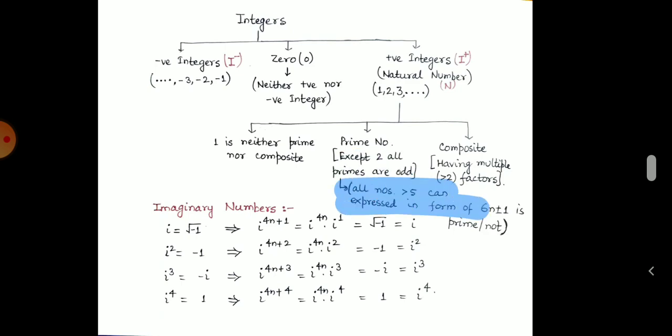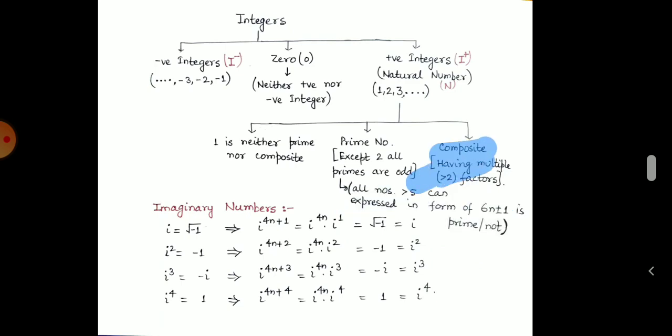Okay, so here we can see an important property about prime numbers, that is, the numbers that are greater than 5 can be expressed in the form of 6n plus minus 1, where n belongs to natural numbers. So is it prime or not? The number which is prime will be in the form of 6n plus minus 1. Okay, so here we cannot say that all numbers which can be expressed in 6n plus minus 1 format will be prime, but all the prime numbers will be in the form of 6n plus minus 1.